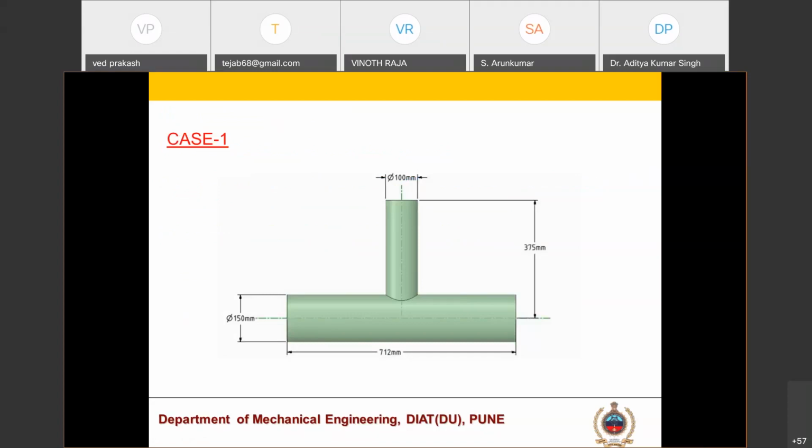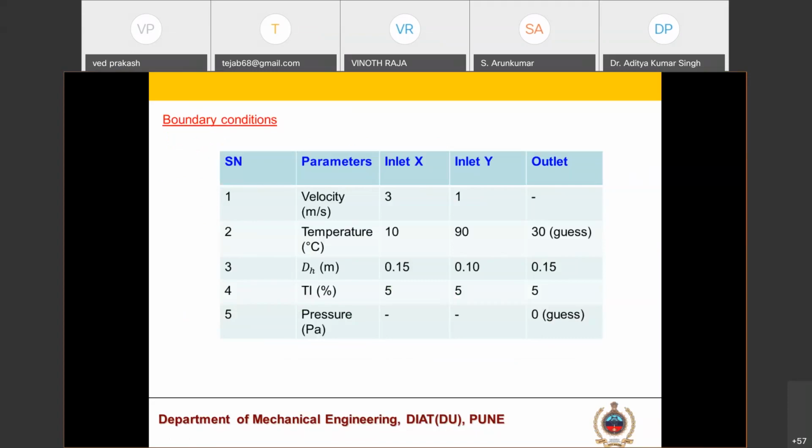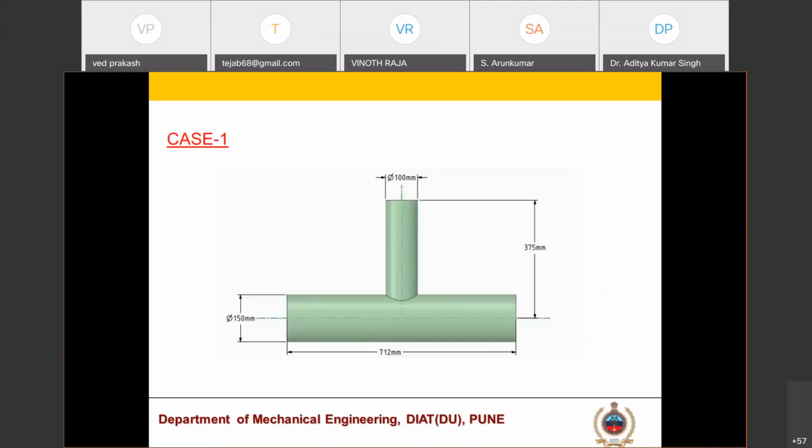Today's case study is our T-joint pipe. We have some geometry dimensions. Here I'm not going into micro levels. You solve this to understand how this software works. You can use your own dimensions, and the same process will apply. So first we solve this problem. In the second lab, I will try to use some micro channels to solve your problem. First, you should understand how this software works, and you should be familiar with the interface of this software. So these are a few boundary conditions, and this is the geometry.